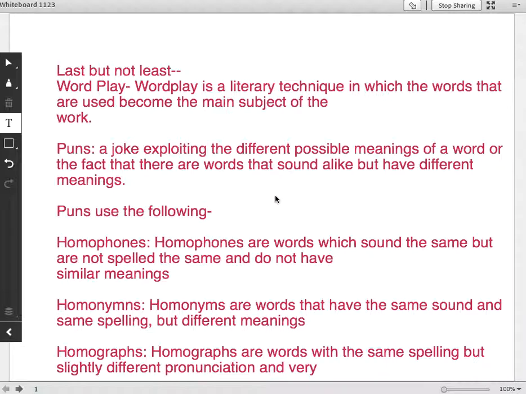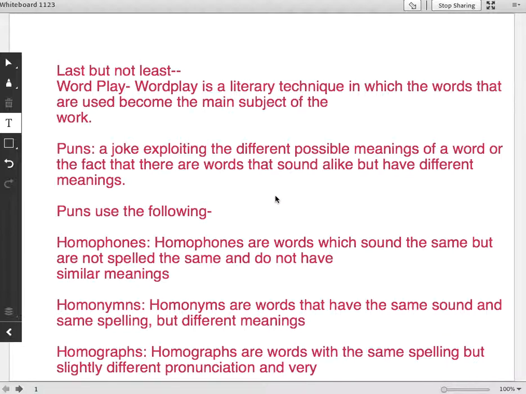He uses them all the time, and a pun is a joke exploiting the different possible meanings of a word, or the fact that there are words that sound alike but have different meanings. We're going to explore some examples from Shakespeare and some examples from our social context. Puns typically use the following three things: homophones, homonyms, and homographs. Now, they're all fairly similar in definition, but there are one or two things that set them apart.